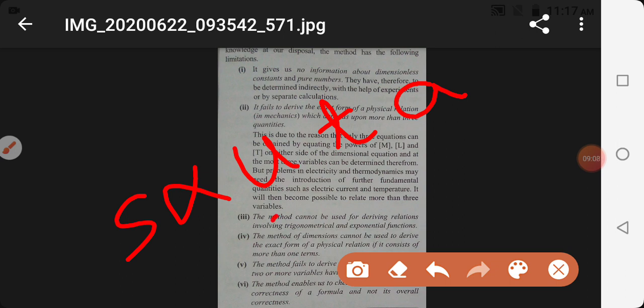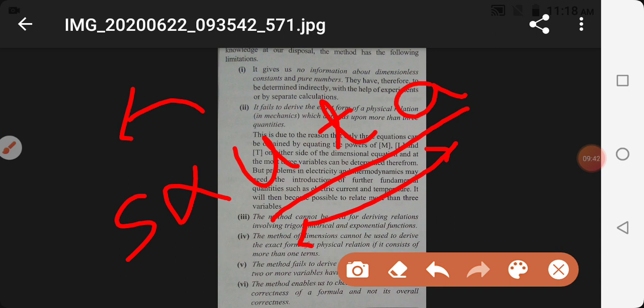Okay, so if it is given in the question, can you find the expression for these physical quantities in the form ut plus half at square? No. If this is given, you can find the relation which consists of one term, but the given equation s is equal to ut plus half at square consists of two terms.